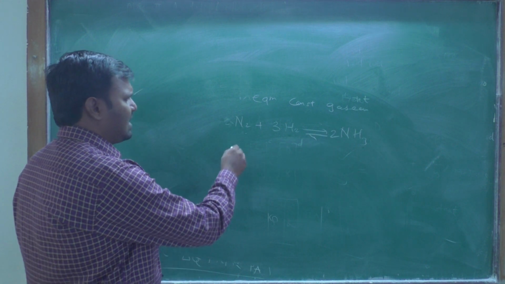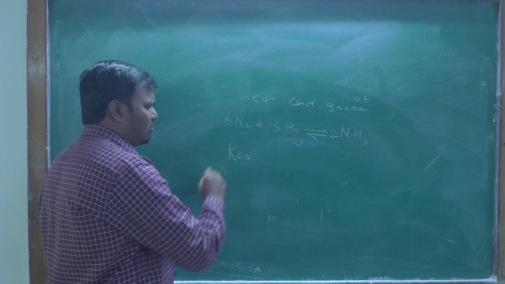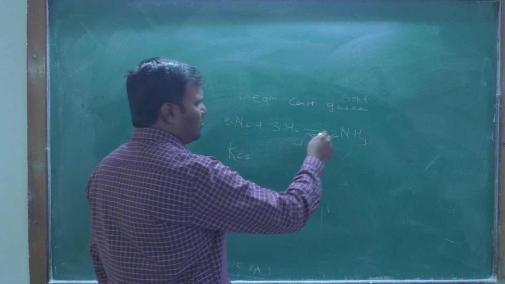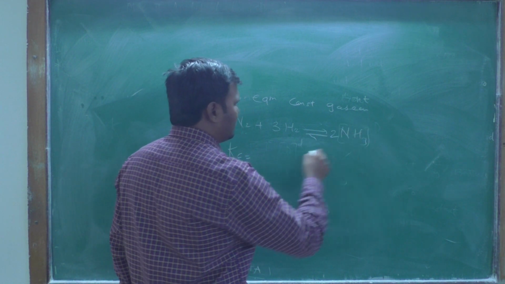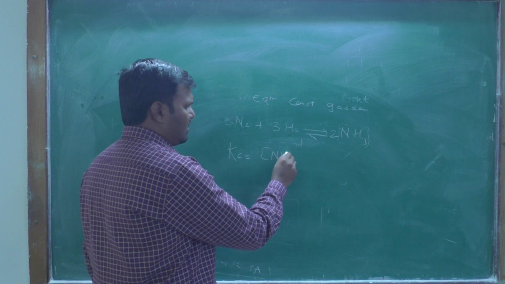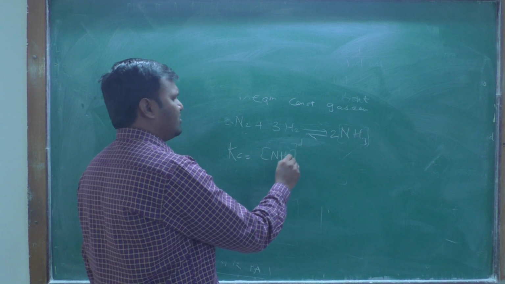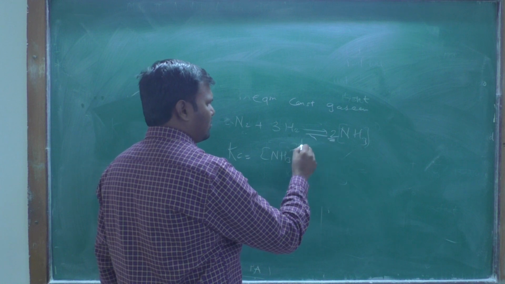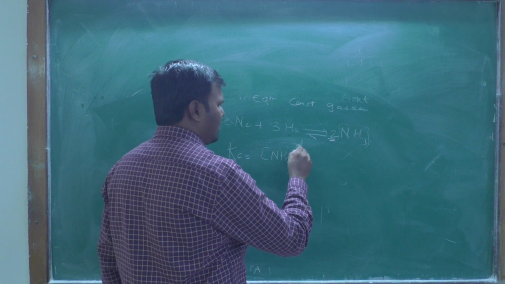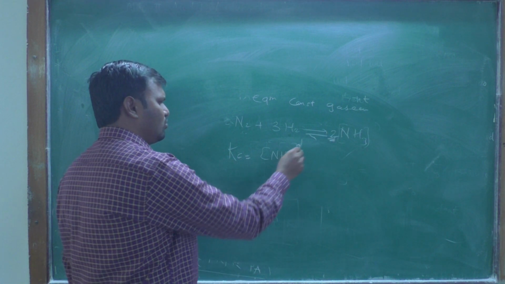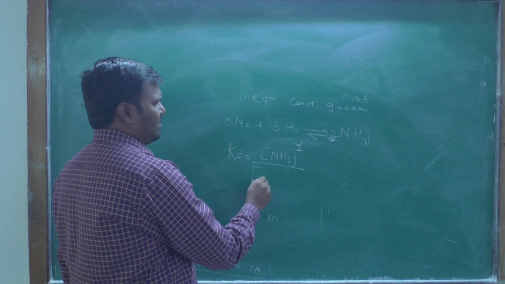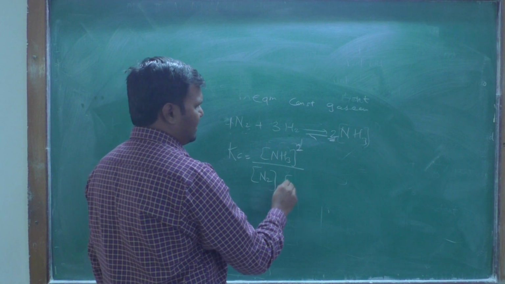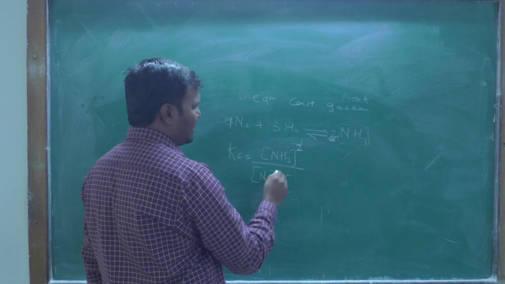For this reaction, as we have already studied, the equilibrium constant is the concentration of the product NH3 raised to the power of its stoichiometric coefficient, 2. N2 has coefficient 1, therefore it has no raised power.